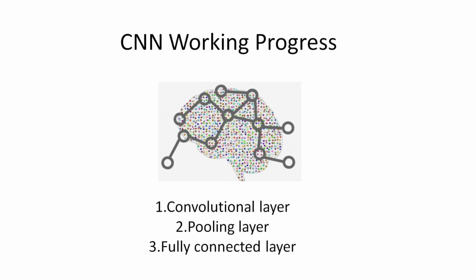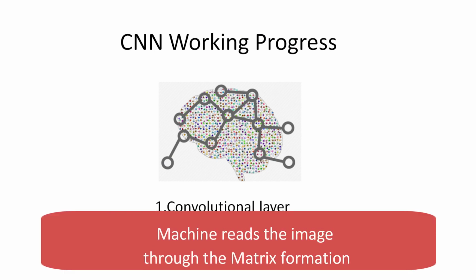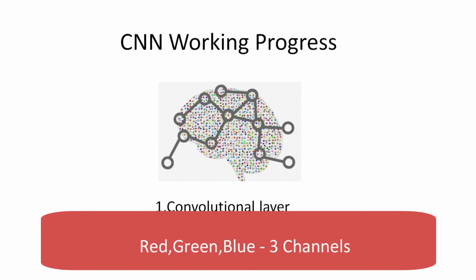If you want to form a convolutional neural network, then you need these three important layers: the convolutional layer, pooling layer and fully connected layer. Basically, if you have an image and you want to classify it, the machine can read that image through matrix formation. Every image is a combination of red, green and blue colors, so we can say it is a 3-channel image.